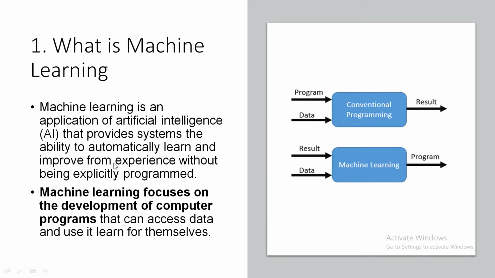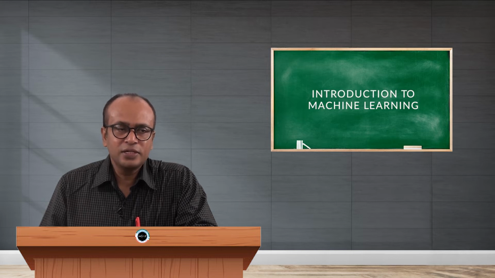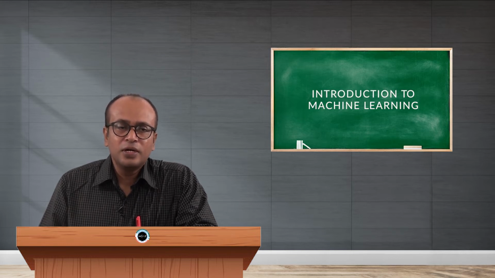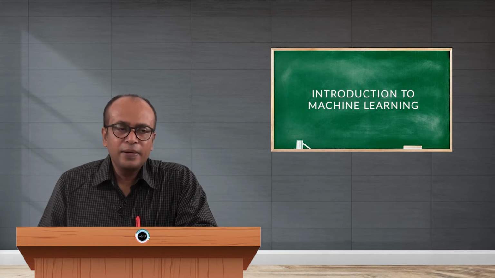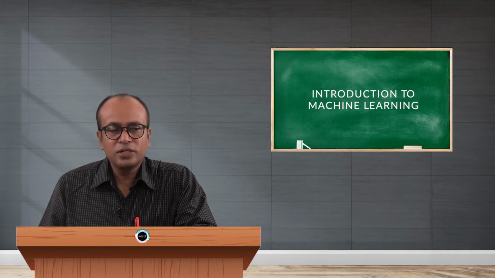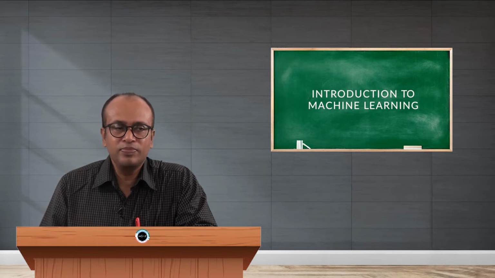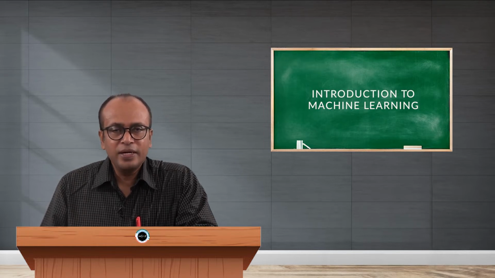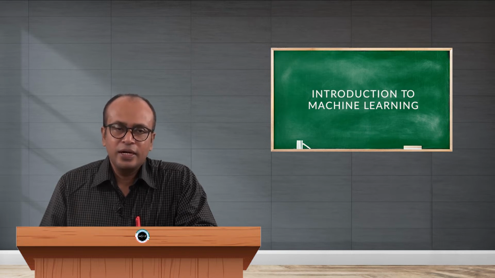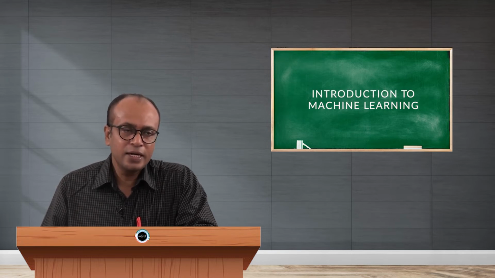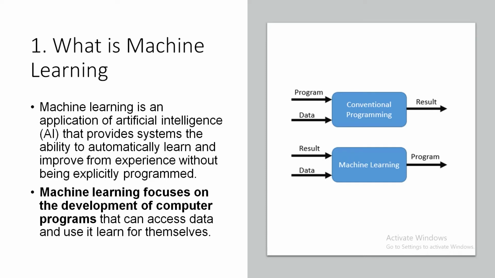Formally, machine learning is an application of artificial intelligence that provides systems the ability to learn automatically, and improve its learning capability from experience without being explicitly programmed. That means the machines will start to learn by themselves based on the historical or previous data available in the machines. The data itself we call experience. The data may be structured or unstructured. If it is unstructured, it has to be transformed into structured data, which will be used by the machines for learning purposes.